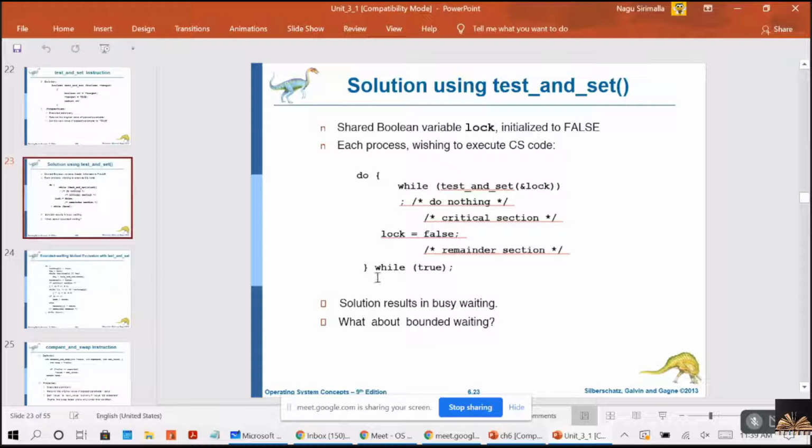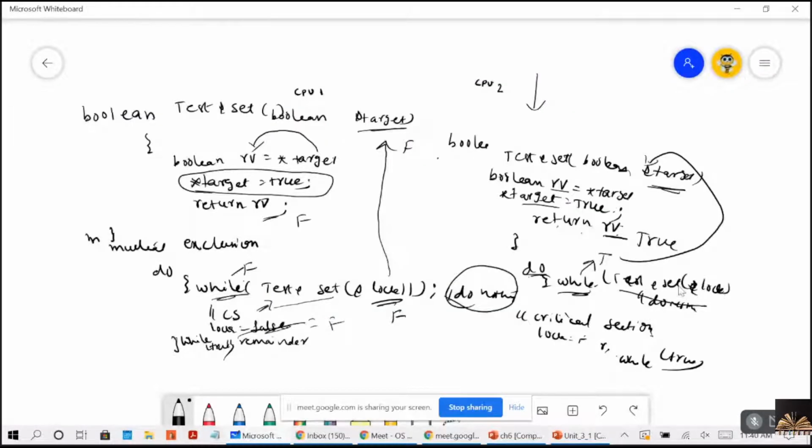And now, when the first process, which is in the critical section, has done its work and it is coming out of the critical section, let's consider. Then it will make lock is equal to false, right? You are getting me, guys? It will be returning lock is equal to false. Now, let's consider. Now, P2 is trying to execute. When P2 is trying to execute, what this lock will be? False. Then execute this function, false. RV will be returning false. So, when the while loop is returning false, it can enter into the critical section.